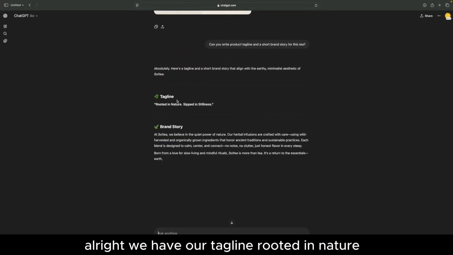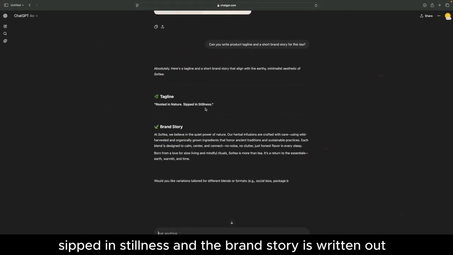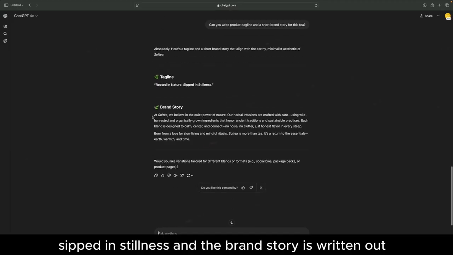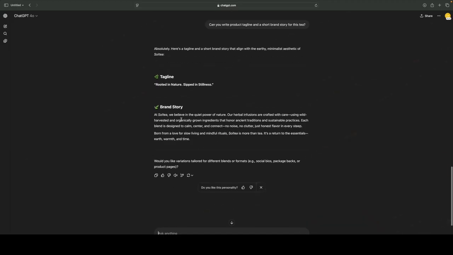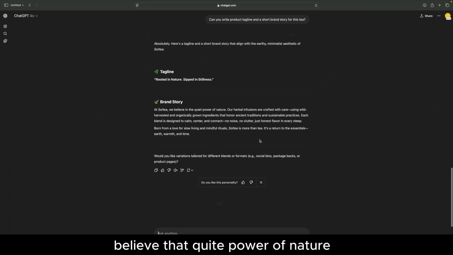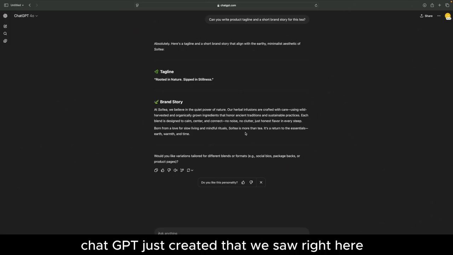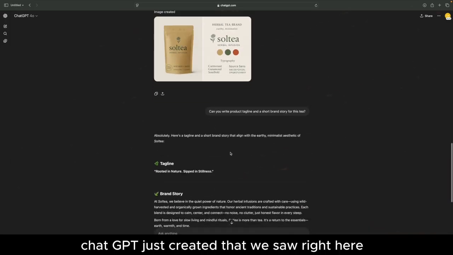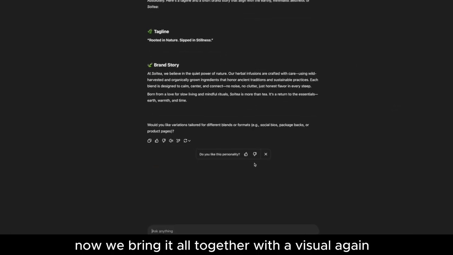All right, we have our tagline, rooted in nature, sipped in stillness. And the brand story is written out. Believe that quiet power of nature. That's beautiful. Okay. So you'll notice how the tone shifts based on the visual identity ChatGPT just created that we saw right here. Now we bring it all together with a visual.